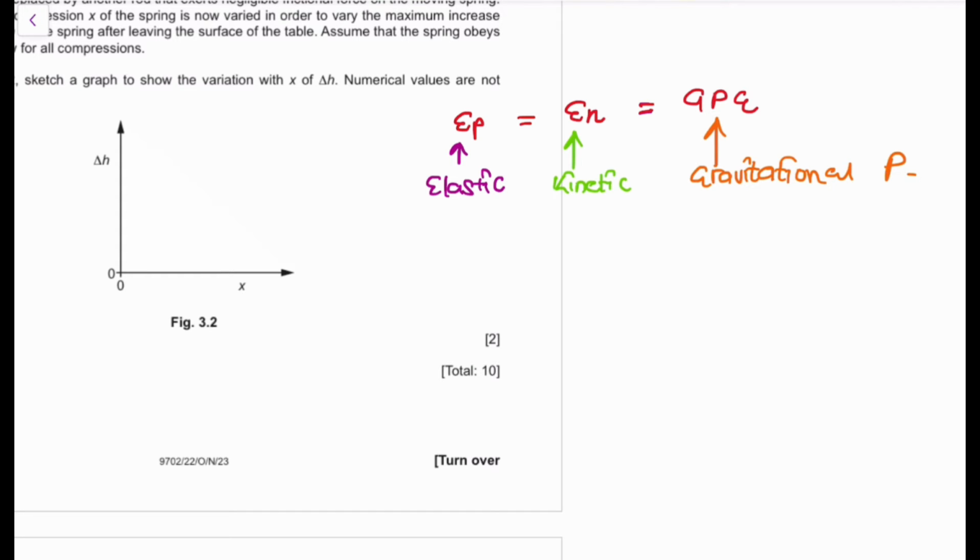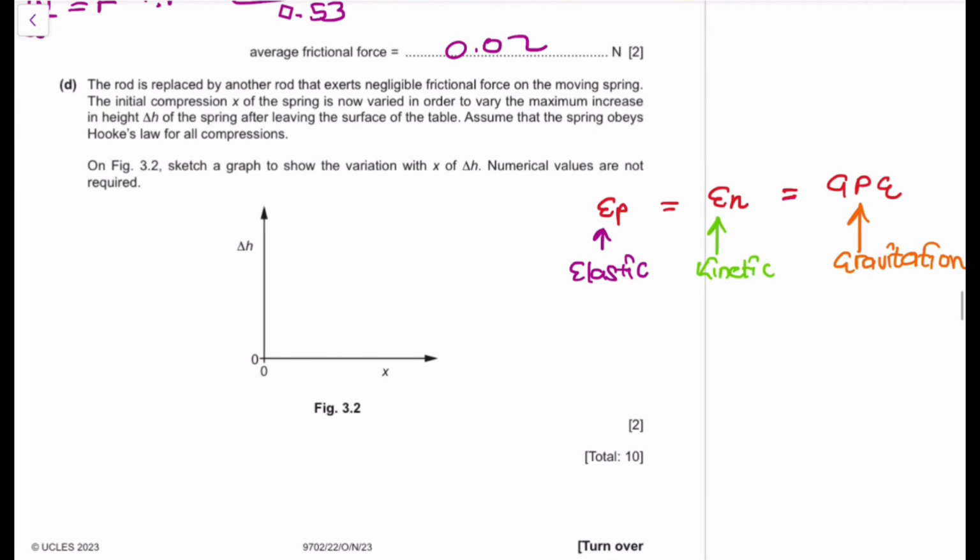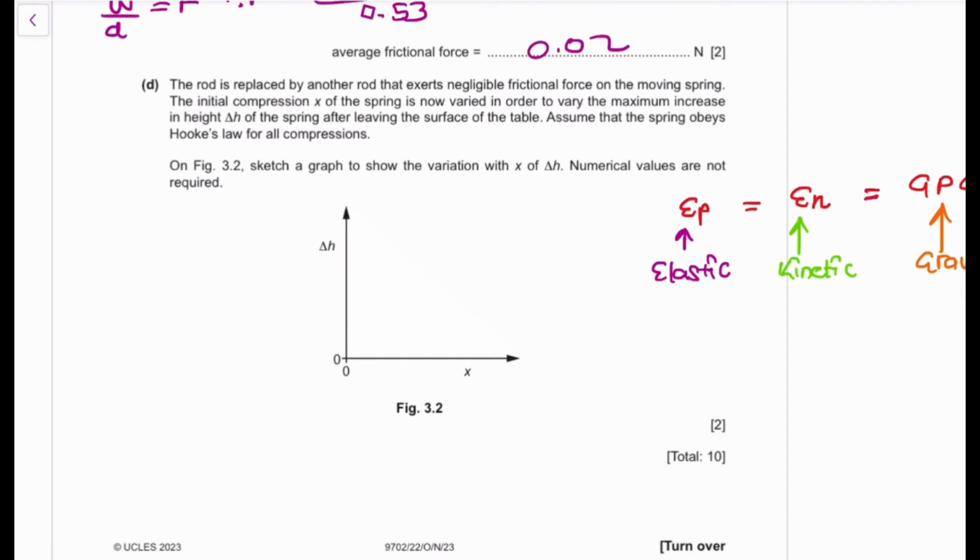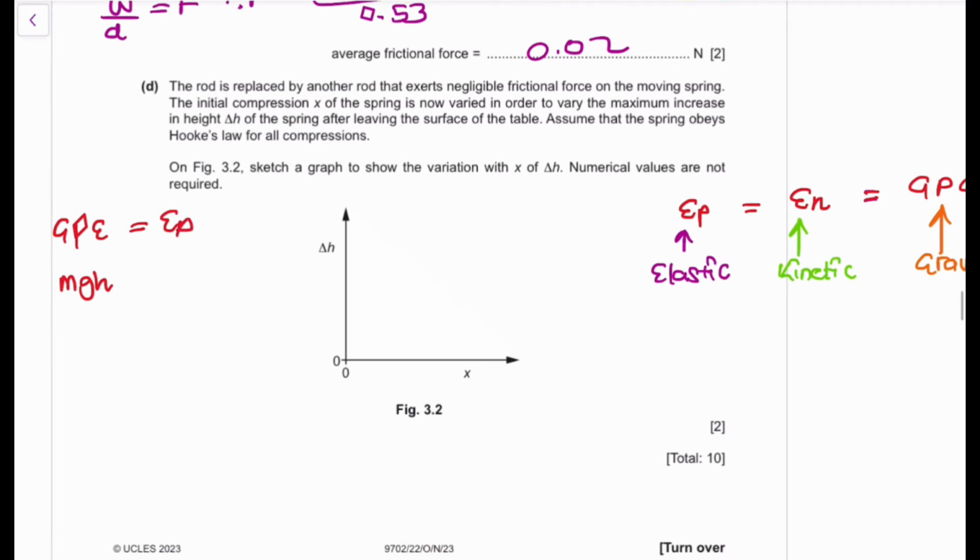So those things are going to be equal, and I can use any equation that I want involving delta H and X. So GPE is equivalent to mgh, and EP makes sense because we have compression. It's going to be equivalent to half kx squared. So your EP is going to be equivalent to half kx squared.